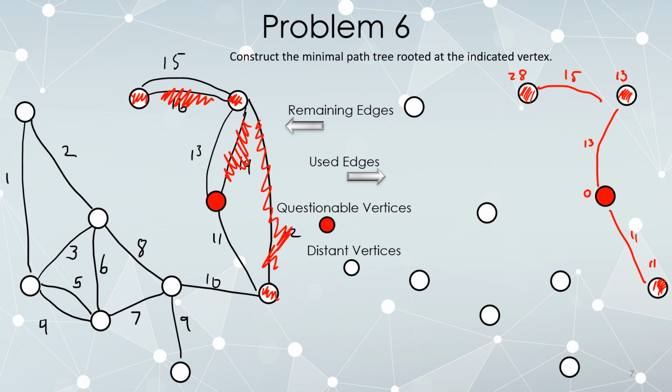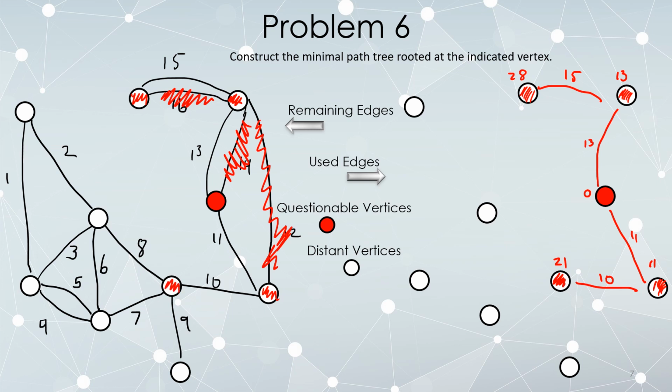Okay. Are there any edges connected to red vertices that I'm not already using? Only this one. So let's go ahead and put it in. 10. It took me 11 units of distance to get here. 10 more makes this 21 away. This vertex is now connected up.